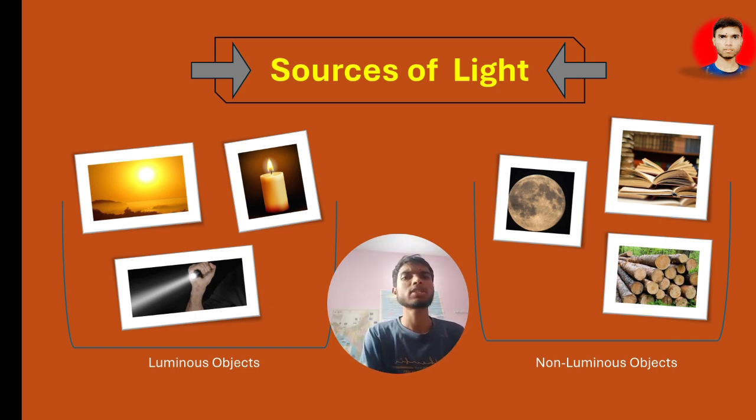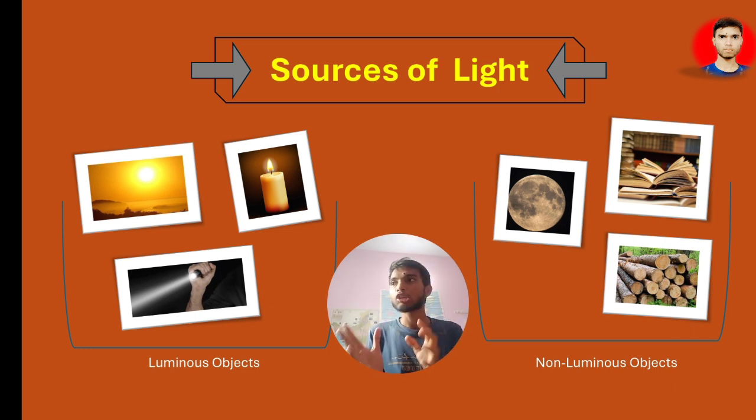Now, luminous objects we are talking about. You can take a torch, a flame, a candle, the sun. One thing you can observe from this figure is that they have their own light. We are not talking about natural light or artificial light yet. I would like to explain natural light and artificial light here, then I will discuss luminous and non-luminous objects.